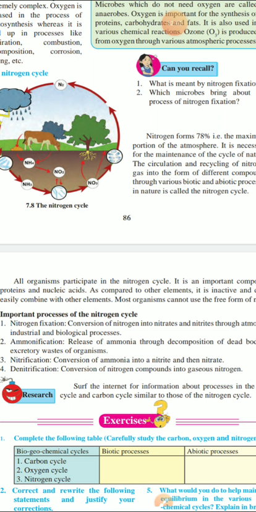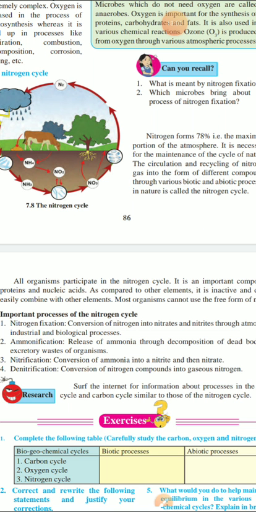So this way we can define the nitrogen cycle. The circulation and recycling of nitrogen gas into the form of different compounds through various biotic and abiotic processes in nature is called the nitrogen cycle.